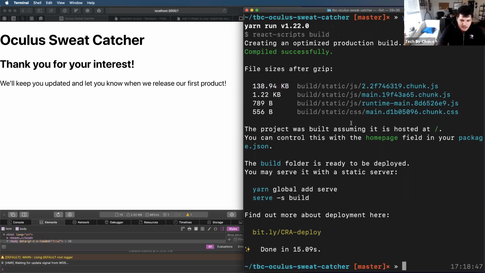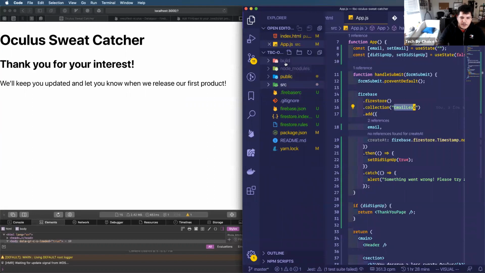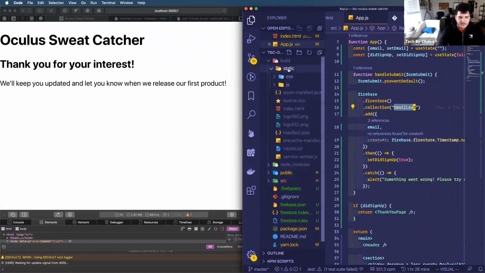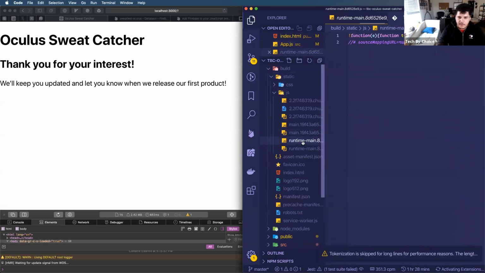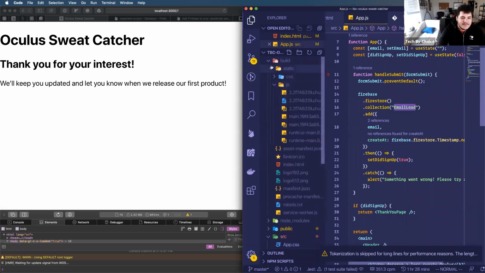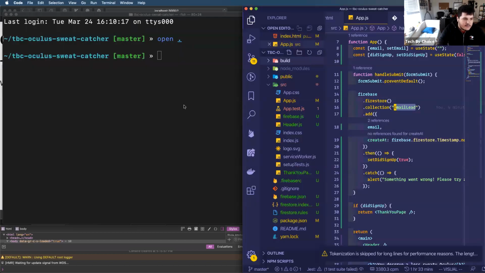So once I've created this build, I can actually go back to VS Code, and I can see that this build directory was created. And it basically takes everything you had in public, and it kind of mixes it up with some of the stuff you had in src, and it creates this big old jumble mess of JavaScript you should never really have to look at, because I don't want to look at it right now. I don't think anybody wants to look at build files. But what I can do with that build directory is go back to my terminal.